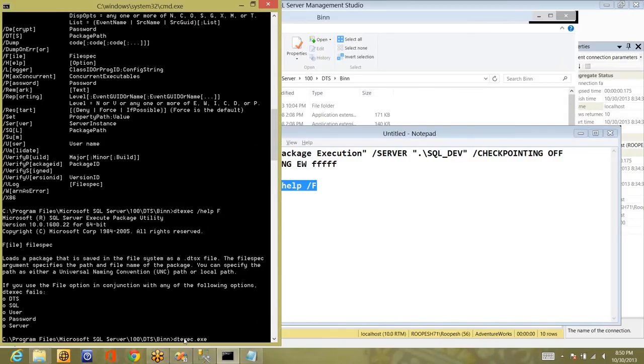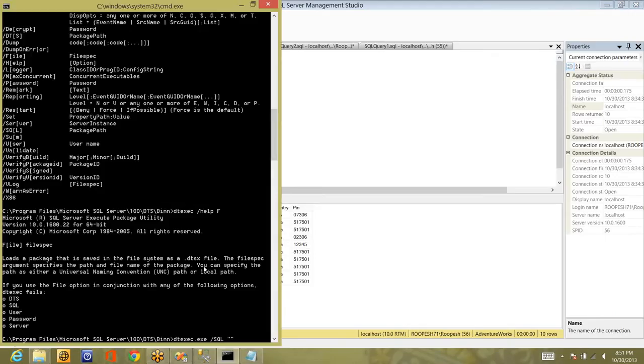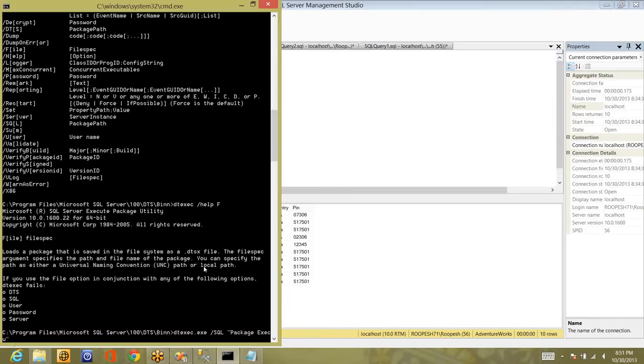Let's say exe, and the package is available in SQL. So I'll give SQL, and what is the package name? What is the package name that I've given? Let me take it from here. Package execution. And what is the server? I have to specify the server, right? It is not the default instance. By default, it will go to the default instance, but it is not the default instance here. /SQL dev instance. So that's it.